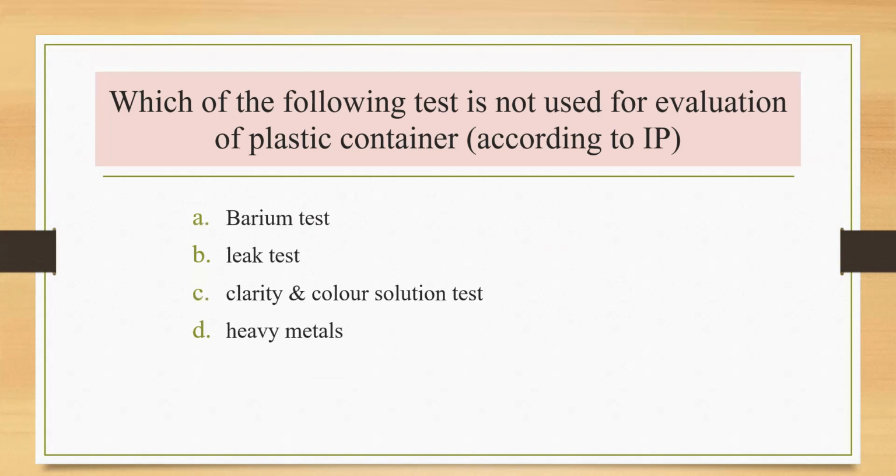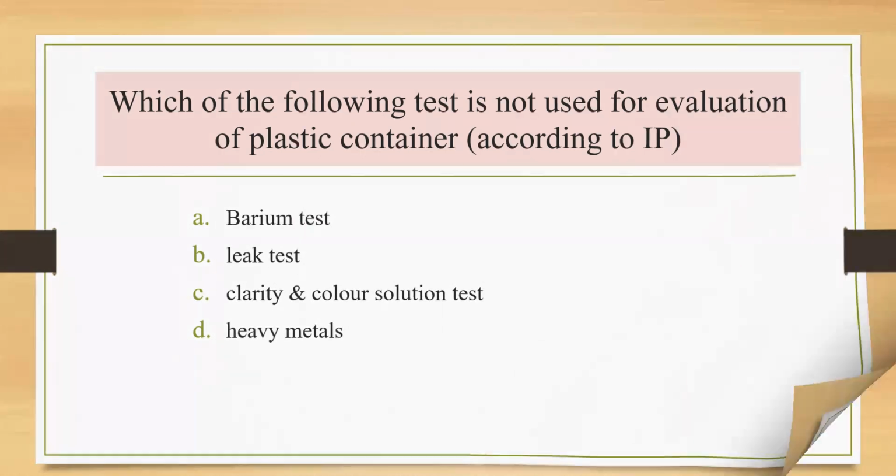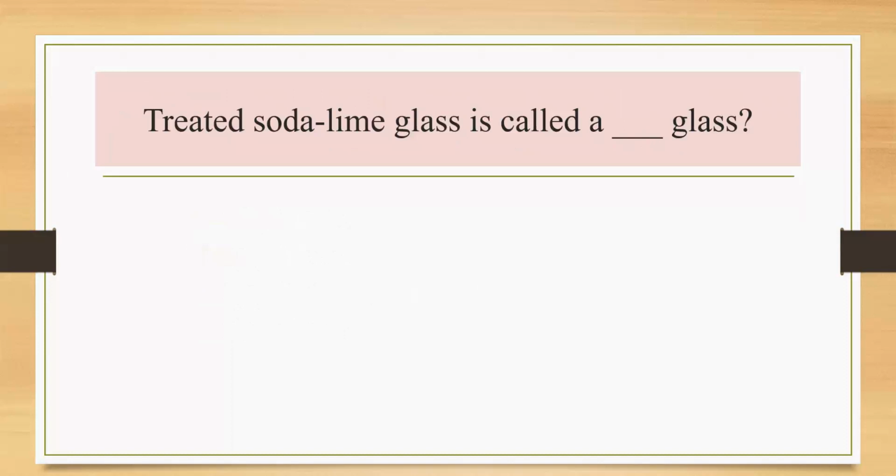So the correct answer is option D. Next question is, treated soda lime glass is called a dash dash type of glass. Options are: type 1, option B, type 2, option C, type 3, option D, non-parenteral.